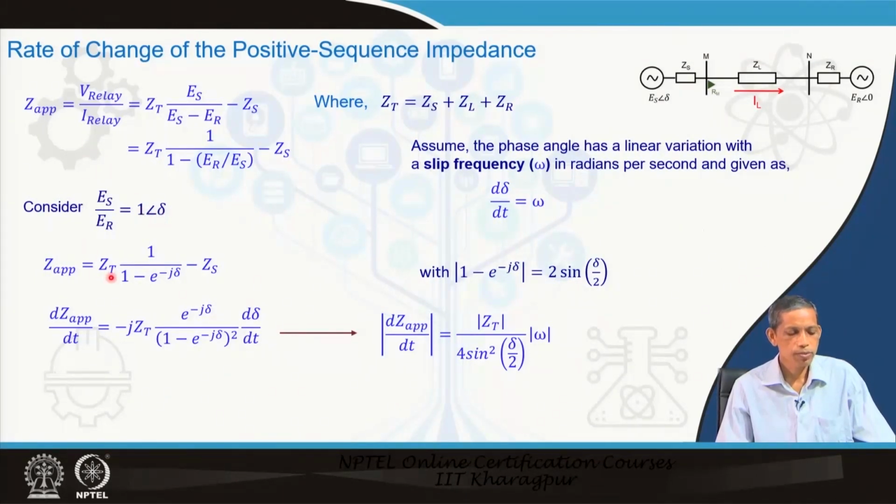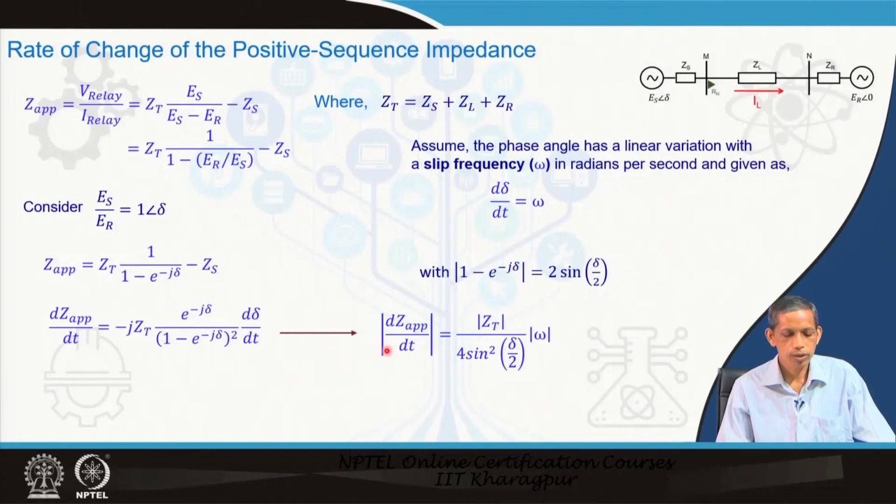So, the Z apparent becomes Z T times 1 upon 1 minus e to the power minus j delta, minus Z S, and the derivative of this Z apparent becomes equal to minus j Z T e to the power minus j delta upon 1 minus e to the power minus j delta whole square, times d delta by dt.